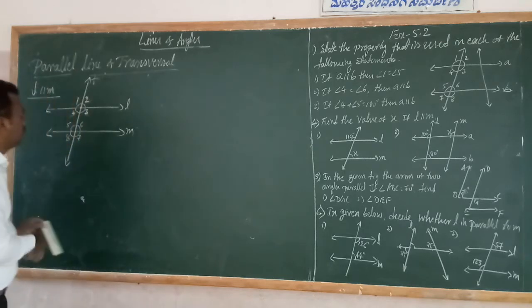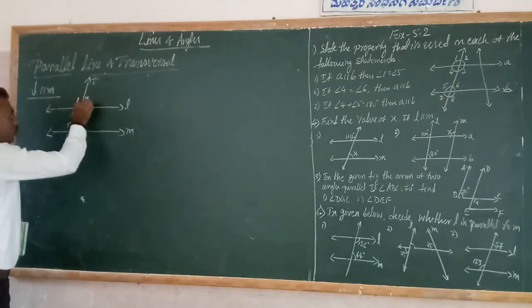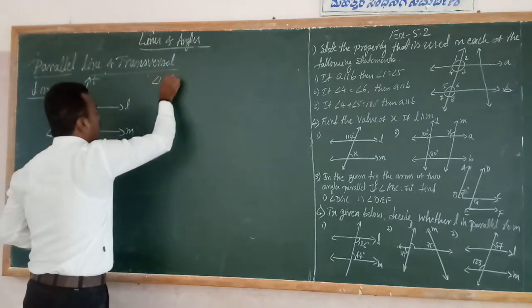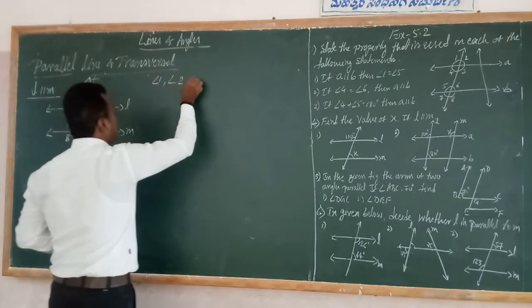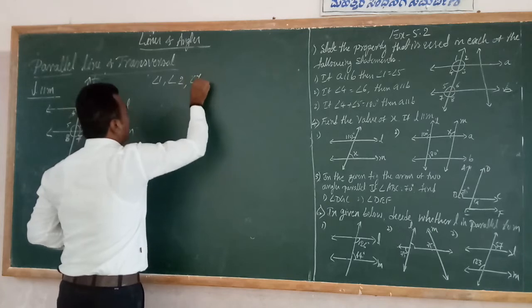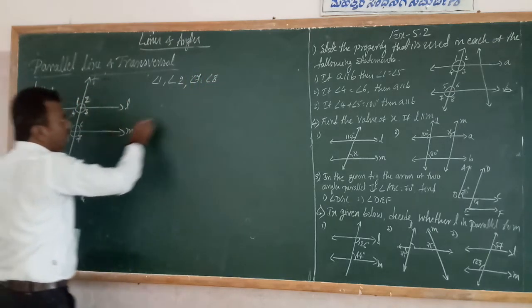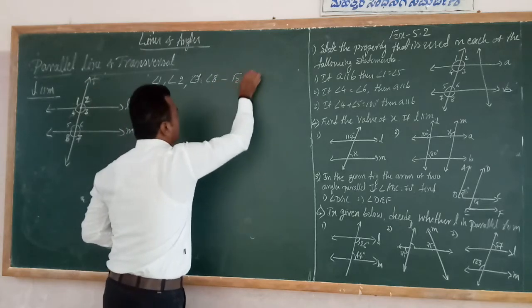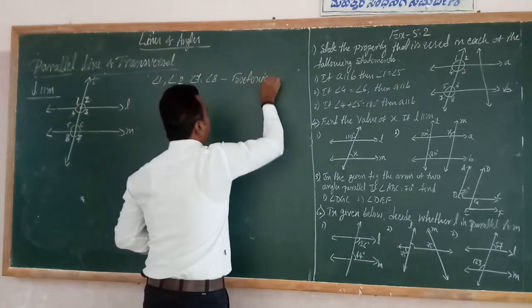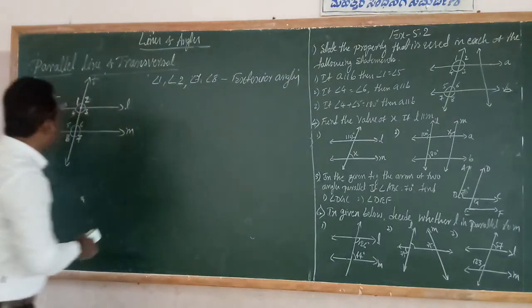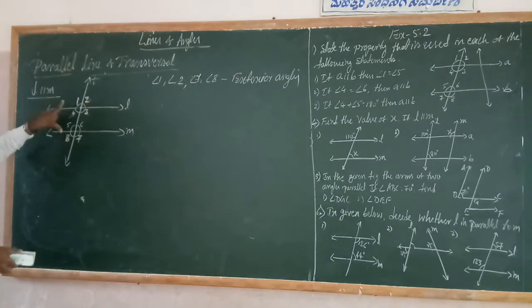Now see students, angle 1, angle 2, angle 7, angle 8. These are what? Exterior angles. Exterior angles, because they are outside of the parallel lines. Therefore, these are the exterior angles.